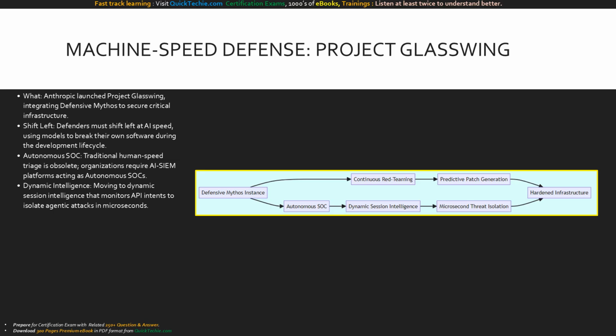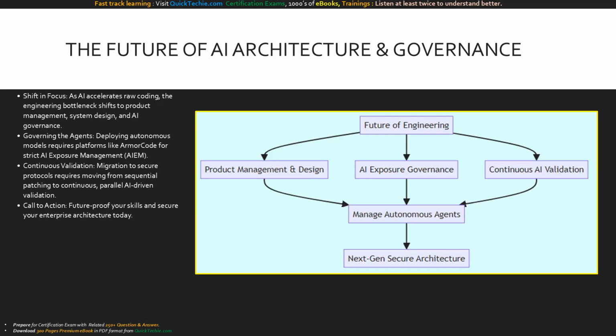As we conclude, we must recognize that this AI-augmented architecture shifts the fundamental bottleneck of software engineering. The challenge is no longer writing syntax. It is deciding what to build, architecting the systems, and managing complex AI governance. As autonomous agents deploy into production, managing AI exposure and governing agent behavior via platforms like Armor Code becomes paramount. You must transition your enterprise from sequential, human speed patching to continuous, parallel, AI-driven validation.